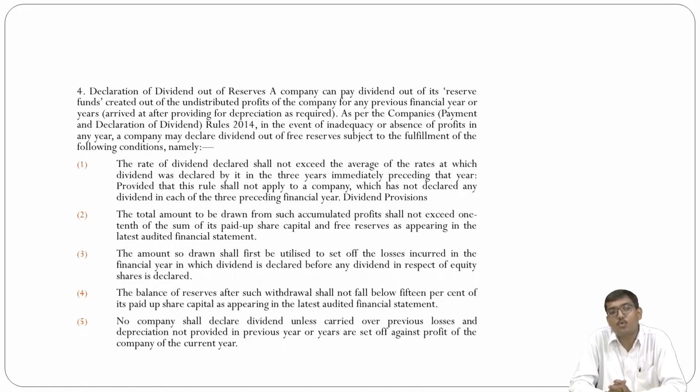This rule shall not apply to a company which has not declared any dividend in each of the preceding financial years. Second, the total amount to be drawn from such accumulated profit shall not exceed one-tenth of the sum of total paid-up share capital and free reserves as appearing in the latest audited financial statement.